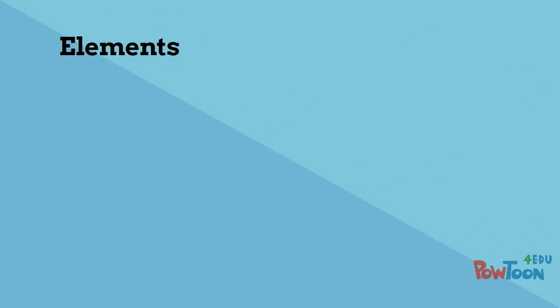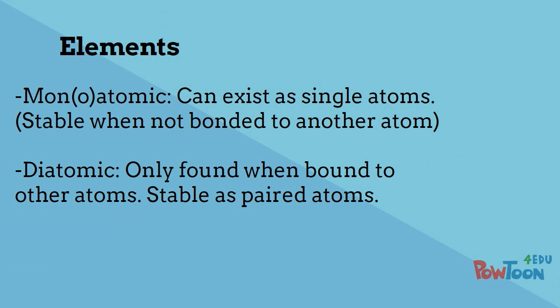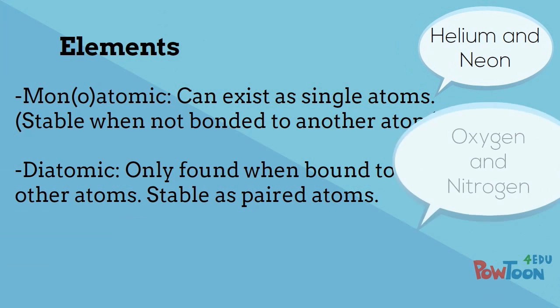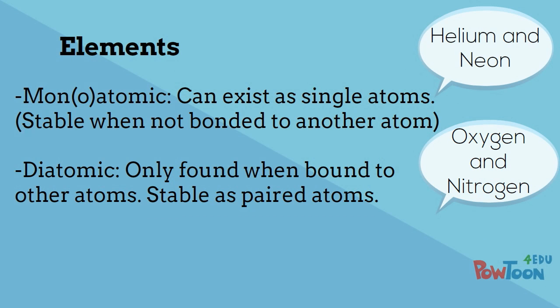Back to elements. Elements can be found as either monatomic elements or diatomic elements. Helium and neon are monatomic or monoatomic elements. They can be found as individual atoms. They do not have to be bonded to another atom. Oxygen and nitrogen are diatomic elements. They are often found as a pair of bonded atoms, represented by a subscript next to their chemical symbol.